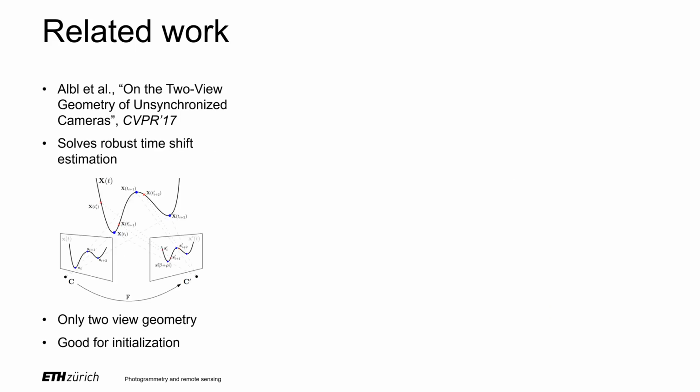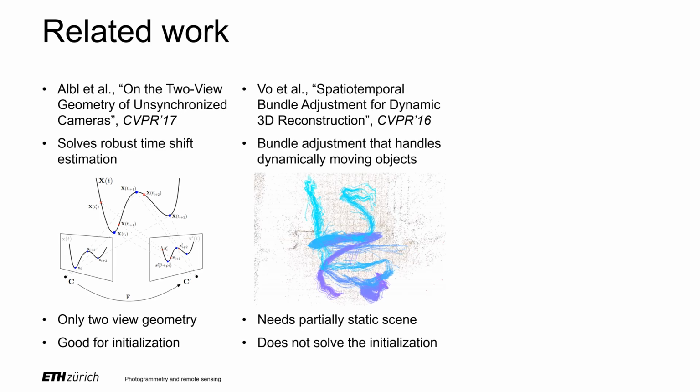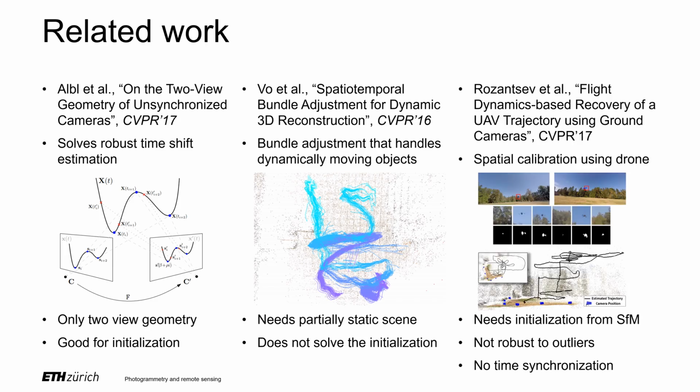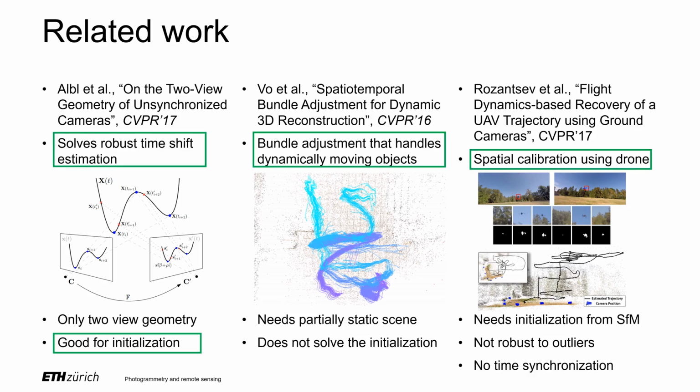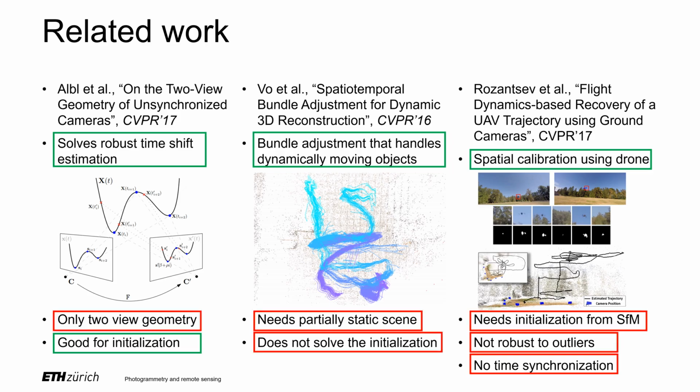In our CVPR 2017 paper, we have shown how to estimate the two-view camera geometry and time shift robustly using RANSAC. Vo in 2016 has shown a bundle adjustment method to handle moving objects with motion regularizers. And Rozantsev presented a method to perform spatial calibration and 3D trajectory reconstruction using drone data. Sadly, each of these methods has its limitation or restrictive requirement that makes it impractical. In our method, we utilize the good parts of each and eliminate the bad ones.